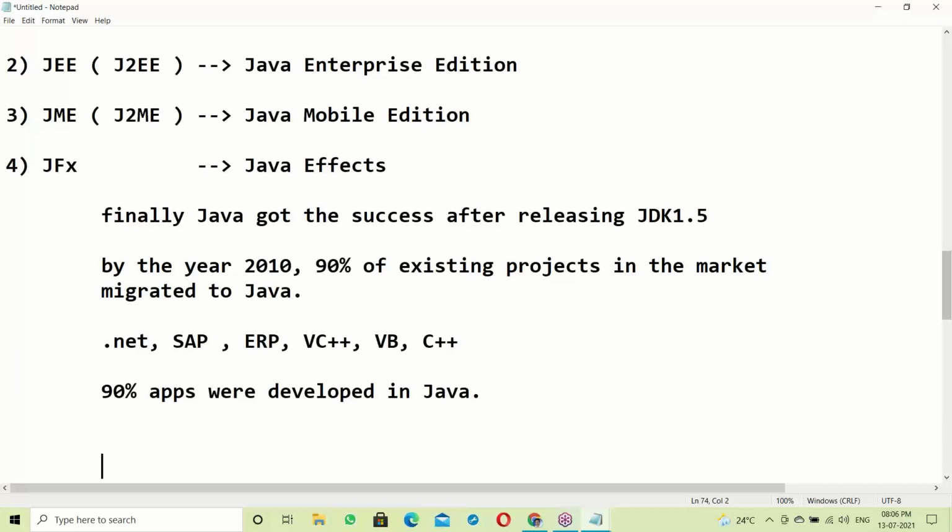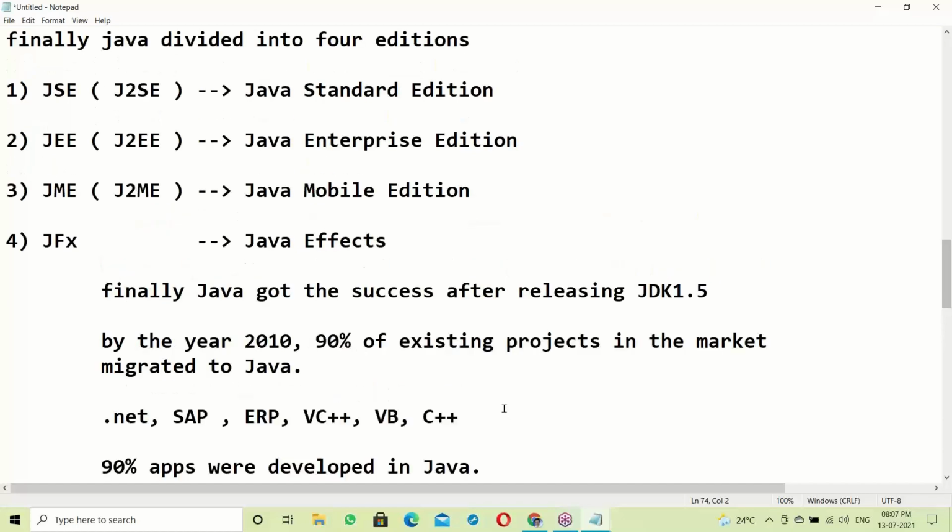Yes, Java is having more features. Compared to Java, no other application software has that much of features. There is no chance to migrate right now, for the next 10 to 15 years.